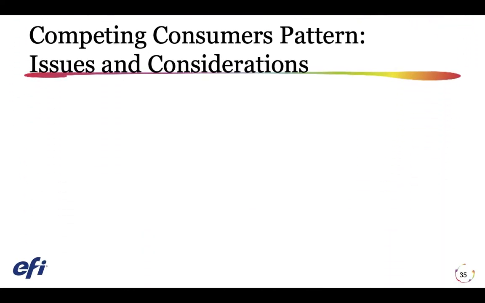Consider the following points when deciding how to implement this pattern. Message ordering. The order in which consumer service instances receive messages isn't guaranteed and doesn't necessarily reflect the order in which the messages were created. Design the system to ensure that message processing is idempotent because this will help to eliminate any dependency on the order in which messages are handled.